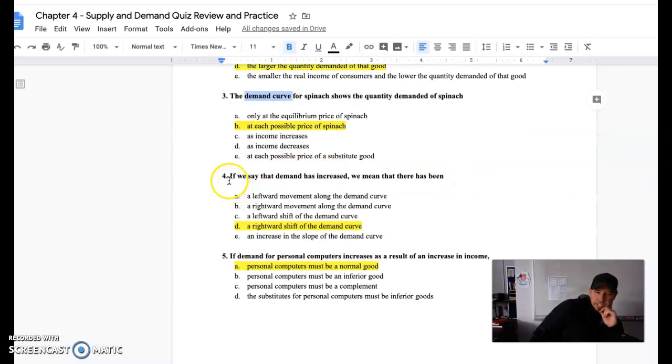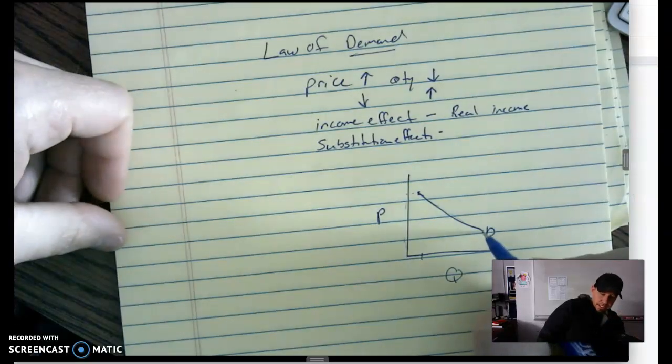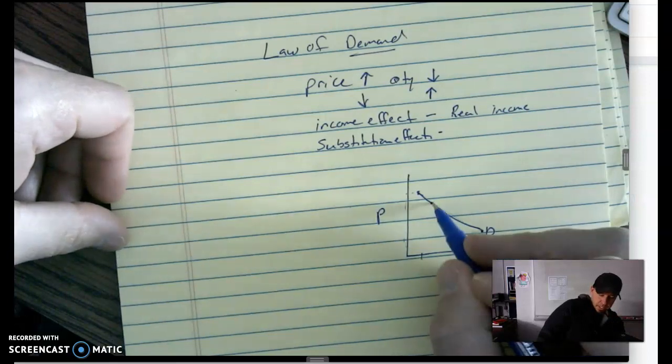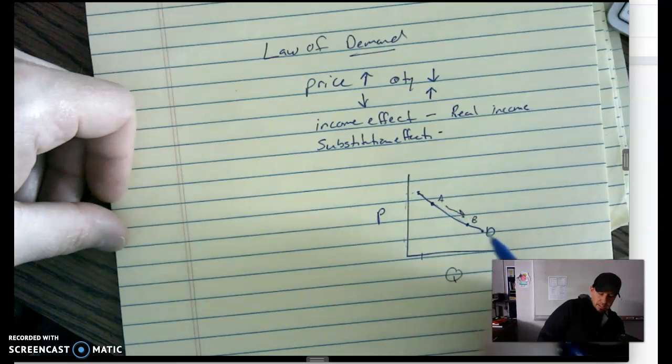Number 4, if we say that demand has increased, okay, so we're talking about demand, not quantity demanded. So demand again is the entire curve. Okay, demand has increased. What do we mean by that? When demand increases, here's our demand curve. Change in quantity demanded, moving along the curve, A to B, along it.